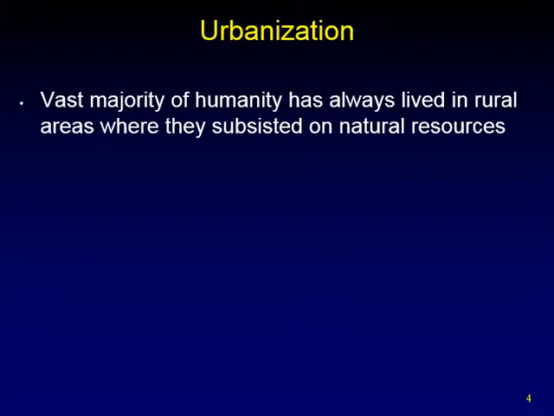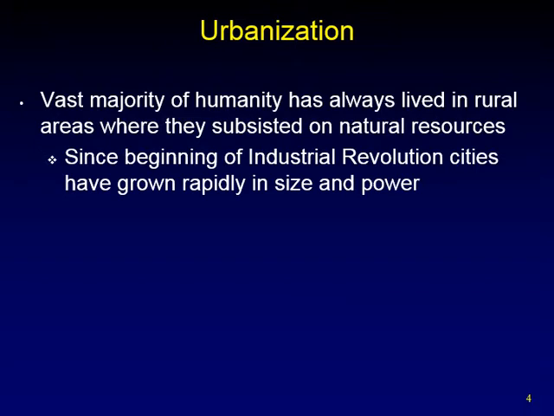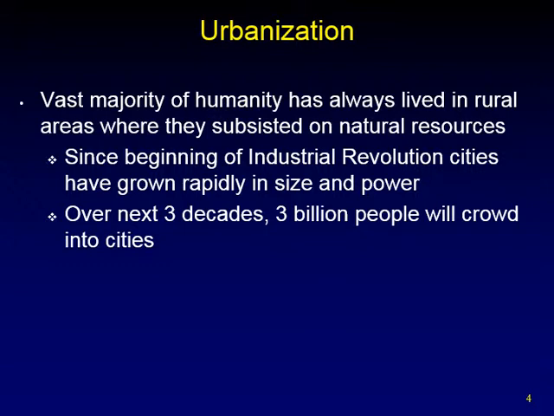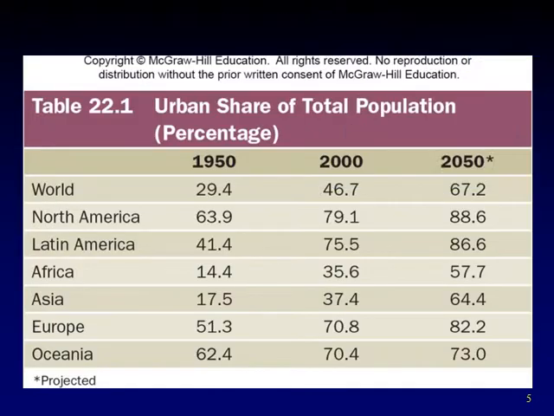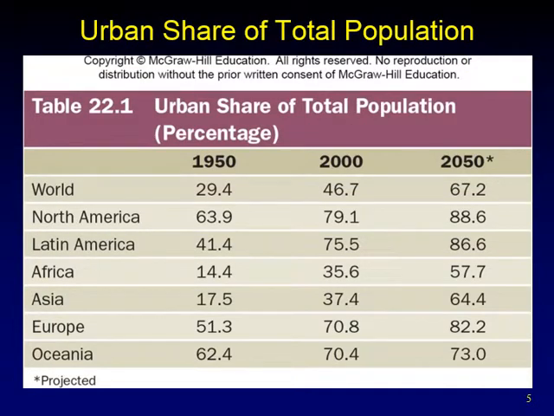Urbanization is a modern issue. Prior to industrialization, most people lived in rural areas and were engaged in agricultural practices. As industrialization improved yields, more and more people could move to the cities. Again, though, the question is why? What forces drive urbanization? Urban share of total population, Table 22.1.